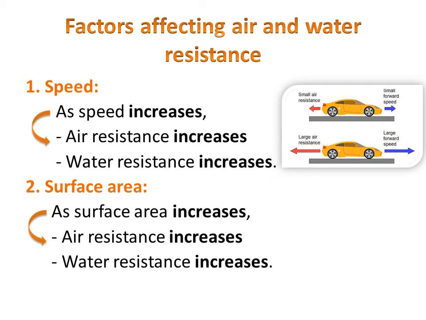If a big bus is moving and a small bus is moving, and a small car is moving beside it, what will happen? Which one will move faster? Which one will be hit by the air more? Of course, the bus will be hit more, because the surface area of a bus is much bigger than that of a small car. So as the surface area increases, the amount of air hitting the bus will increase, and as a result, the air resistance also will increase. Let's take it in other words.